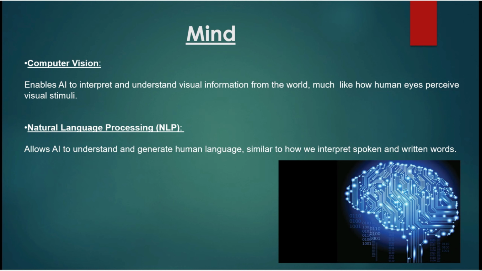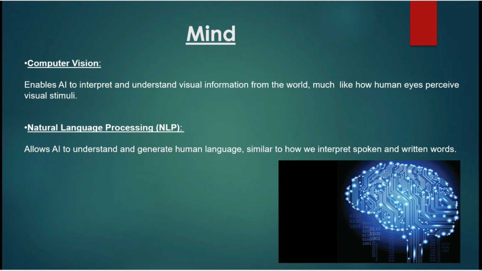And the subtopic of computer vision enables AI to interpret and understand visual information from the world, much like how human eyes perceive visual stimuli. For example, computer vision in self-driving cars enables the AI to recognize and respond to objects like pedestrians, traffic lights, and road signs, ensuring safe navigation on the road.